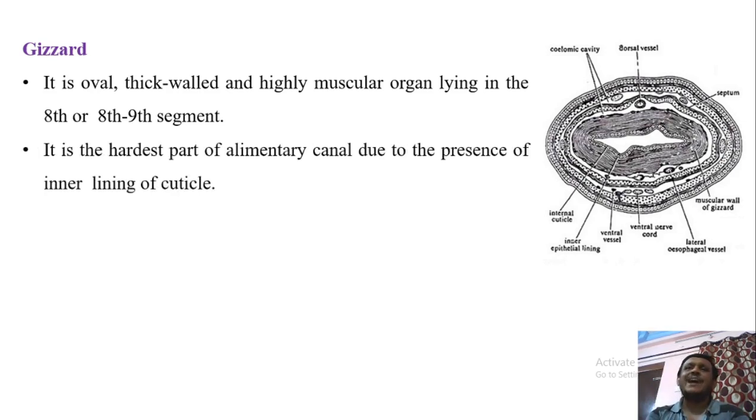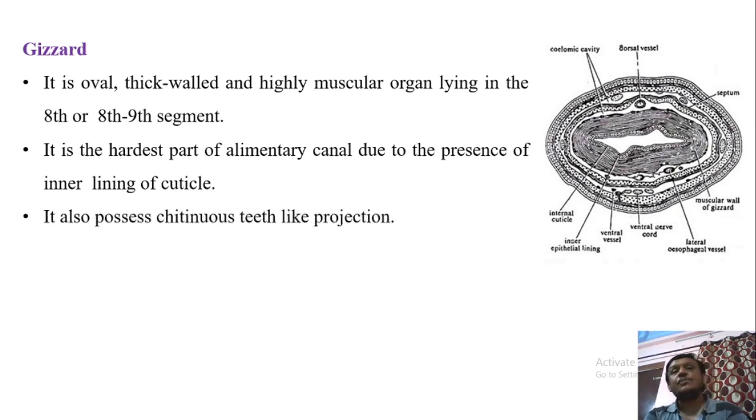It is the hardest part of the alimentary canal. Internally also it contains the lining of cuticle. Due to presence of internal cuticle, it is said to be the hardest part of alimentary canal. It also possesses chitinous teeth-like projections internally.